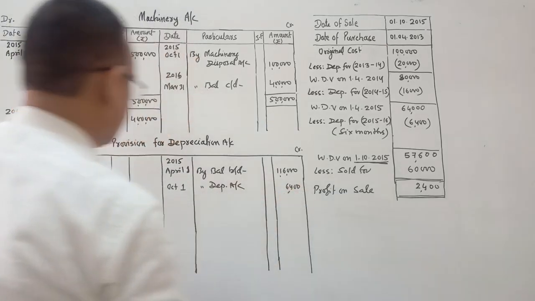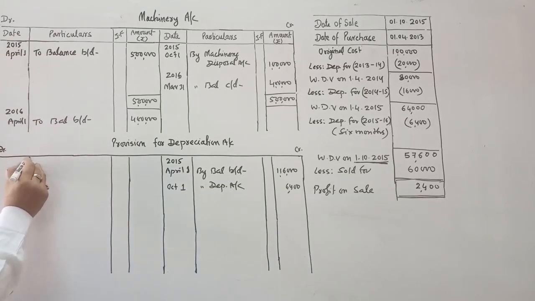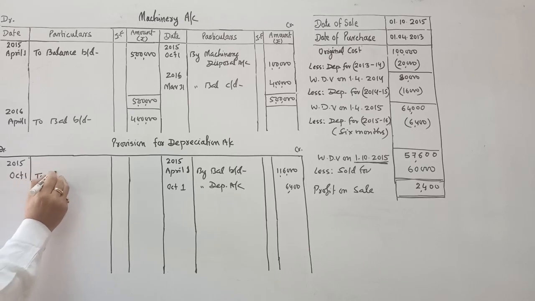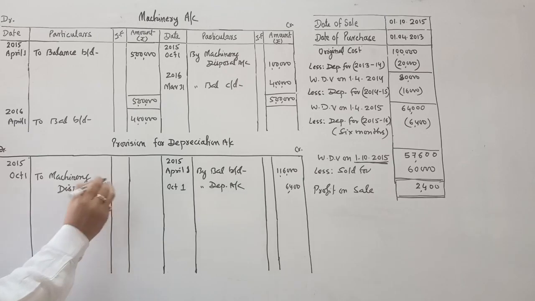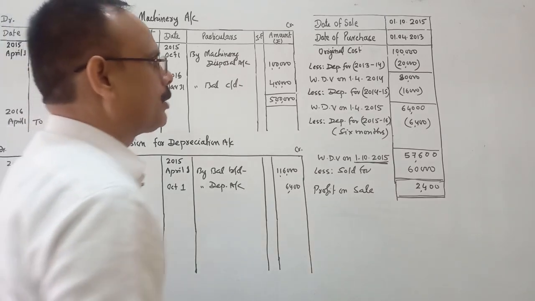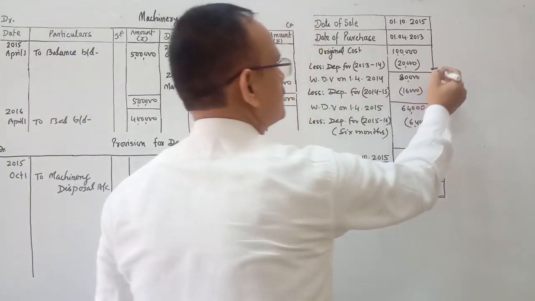And on 2015 October 1st, to machinery disposal account, the total depreciation of machine sold will be transferred to machinery disposal account.